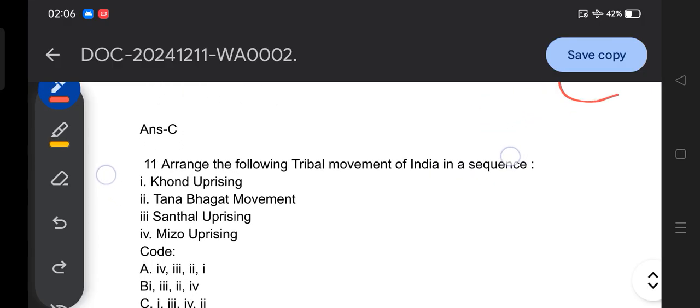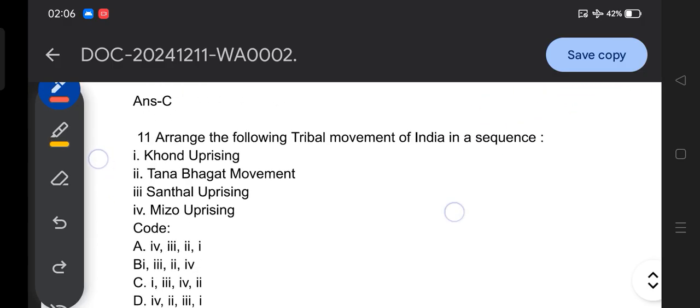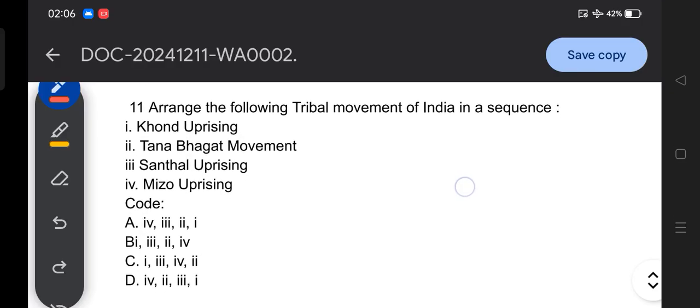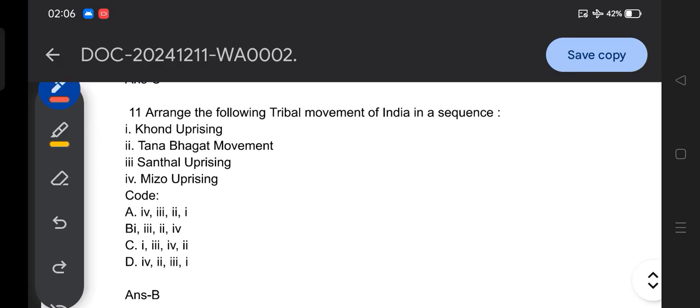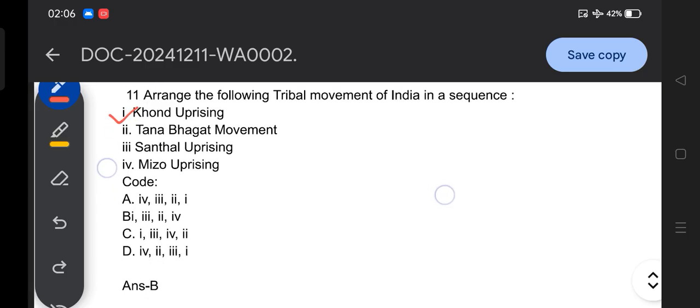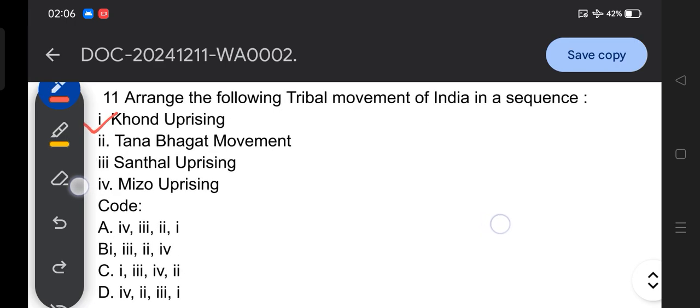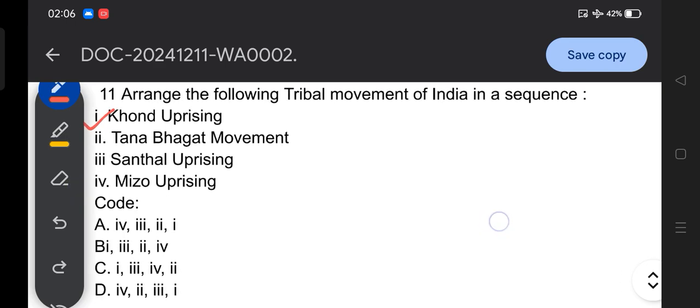Again, another arrange-type question: arrange the following tribal movements of India in sequence. In Roman letters, first Khond uprising, then Tana Bhagat movement, then Santhal uprising and Mizo uprising.